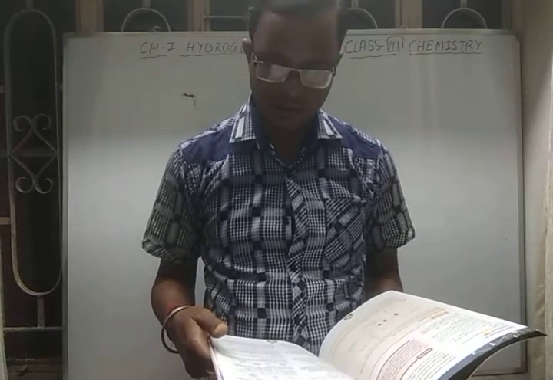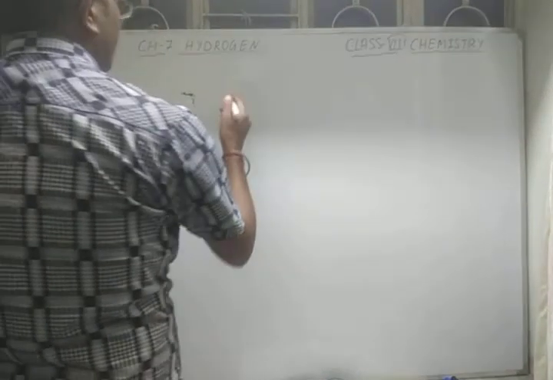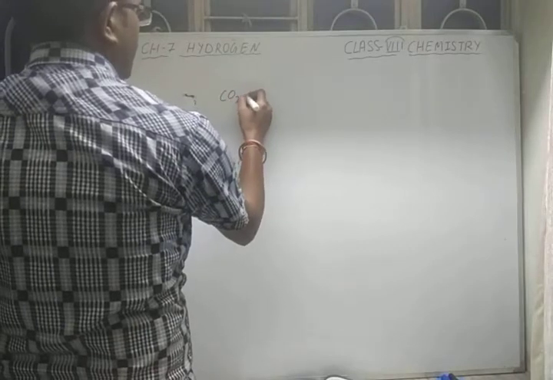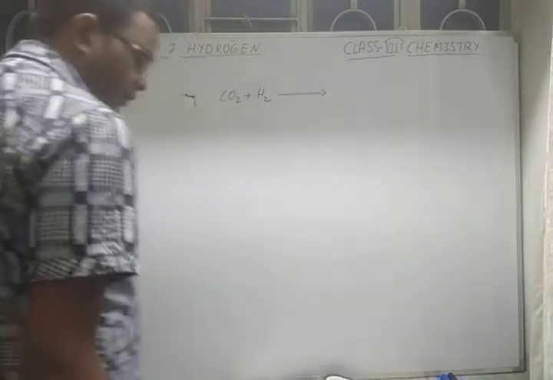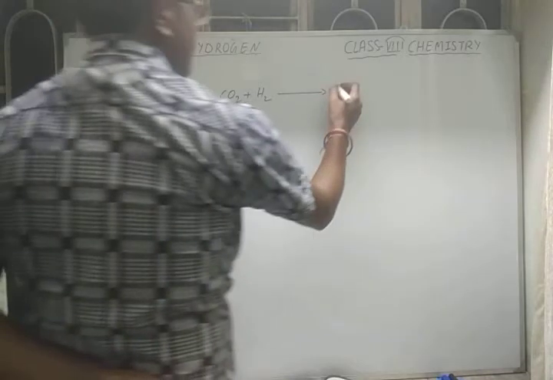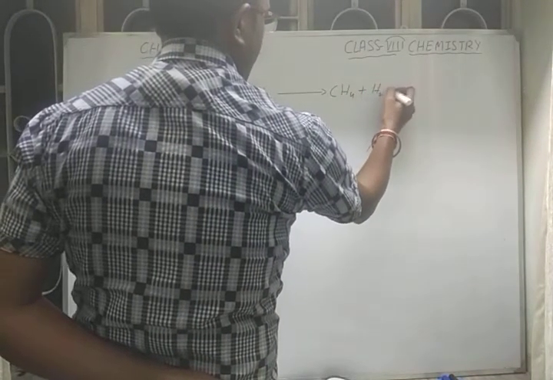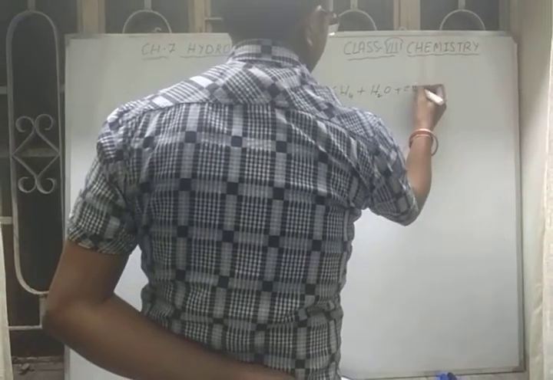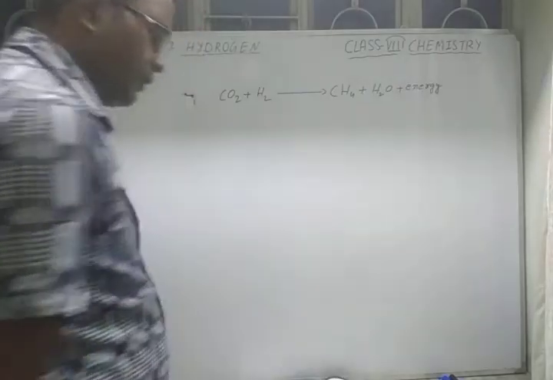Now today I am going to do the reaction of hydrogen with carbon dioxide, how hydrogen reacts with carbon dioxide. So here carbon dioxide reacts with hydrogen like this. You see, carbon dioxide with hydrogen, when it reacts, what will you get? You will get methane CH4 plus water H2O, and with the liberation of energy. Okay, with the liberation of energy.